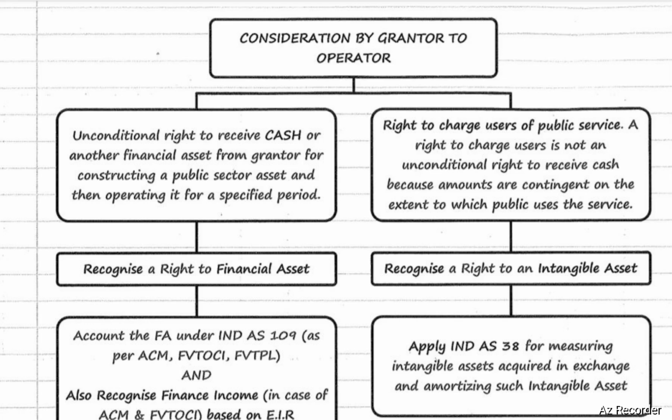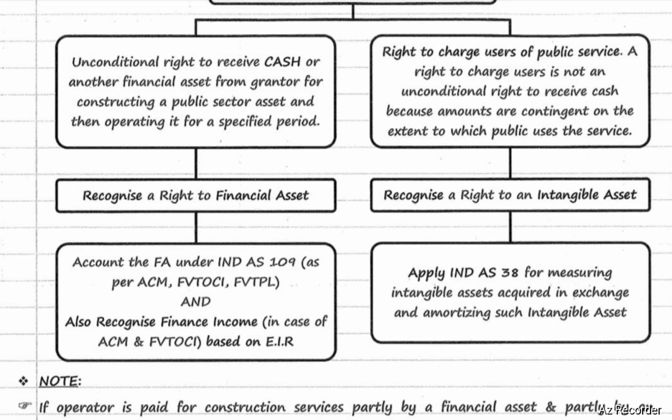Account the financial asset under Ind AS 109 as per amortized cost method, FVOCI or FVTPL, and recognize the finance income in case of amortized cost method and FVOCI based on EIR, effective interest rate.